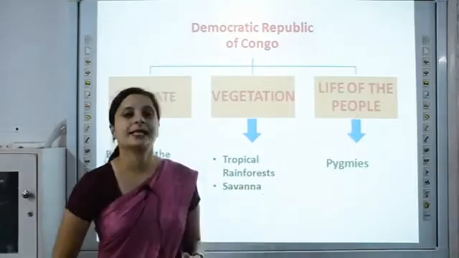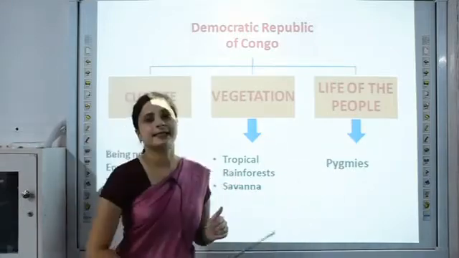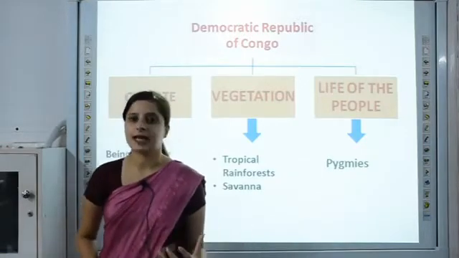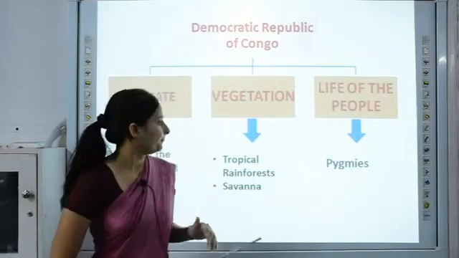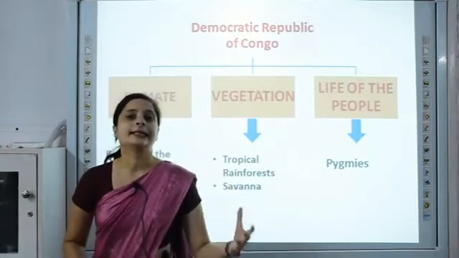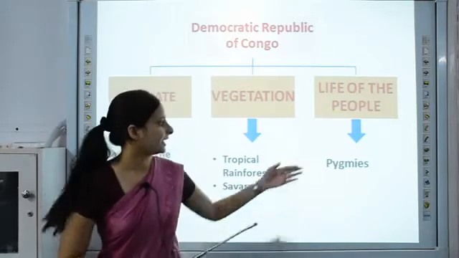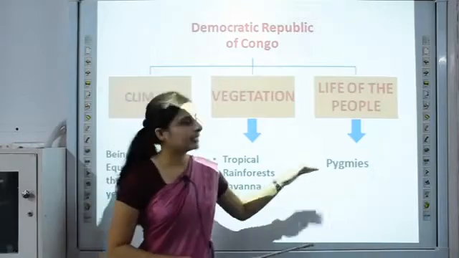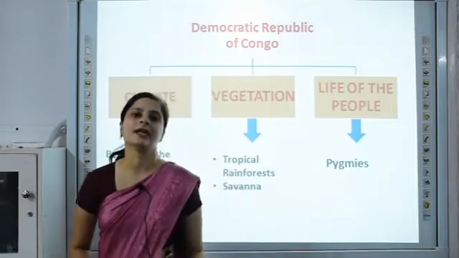When we talk about pygmies, the original inhabitants of DRC are the pygmies. These are tribal people. There are about 200 tribes in DRC, but now their number has decreased. They do not live in permanent houses. Wherever they go, they build camps out of thatched roofs and hay grass, and they do not stay in one place, but keep on moving and gather their food either by hunting or gathering plant food.